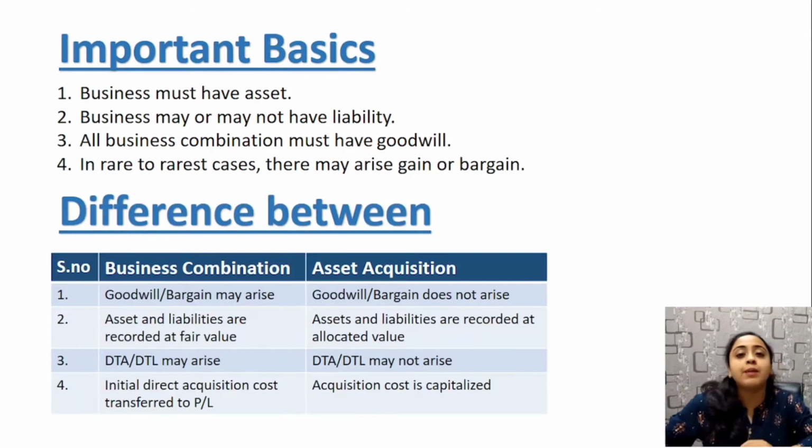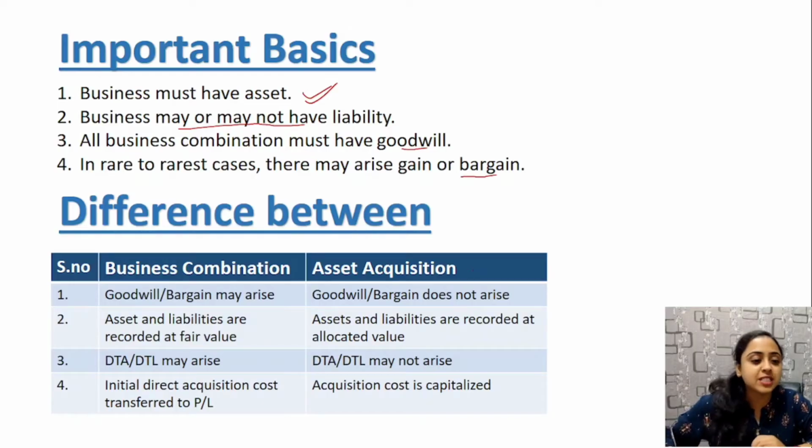Next come the important basics. Always and always, business must have assets. It may or may not have liabilities. It depends on their own strategies and own funding capacity whether they need to take a loan or not. There is no compulsion to take any sort of loans or debentures, but it is very, very important and crucial to have assets. It may be office facility, equipment, etc. Business must have assets. It may or may not have liability. Next, it always has goodwill, and at times it has bargain.